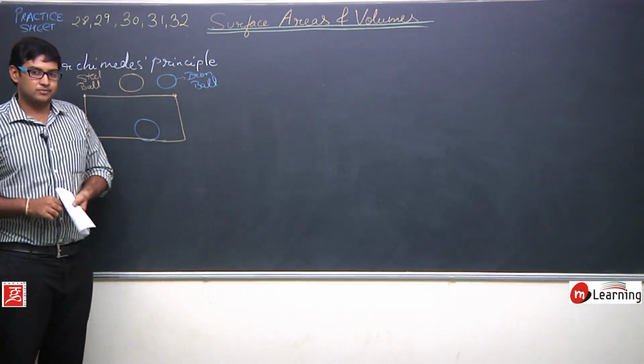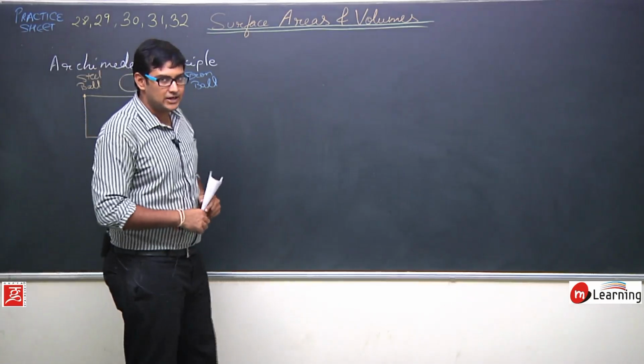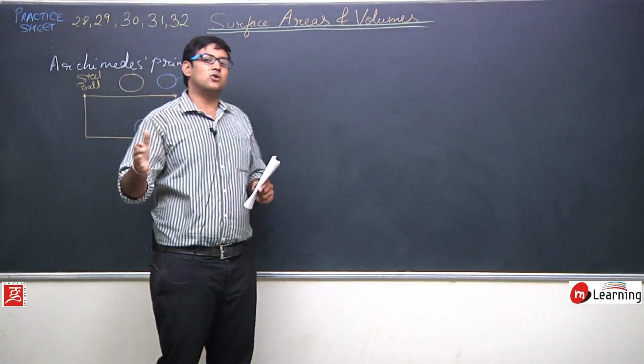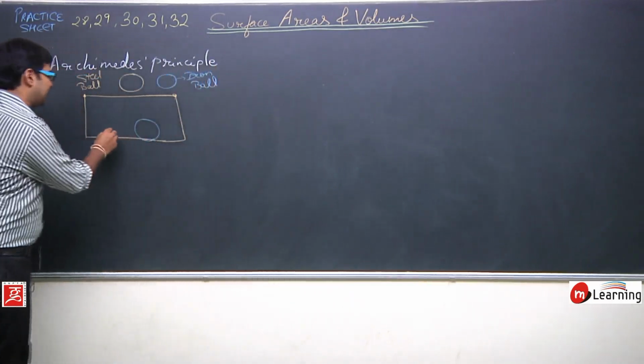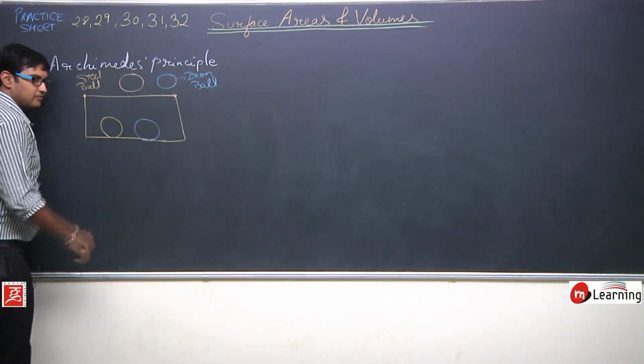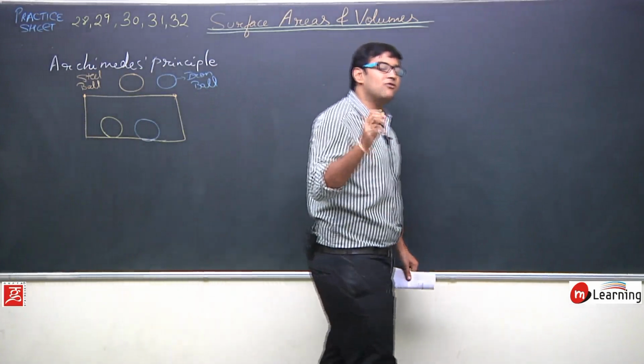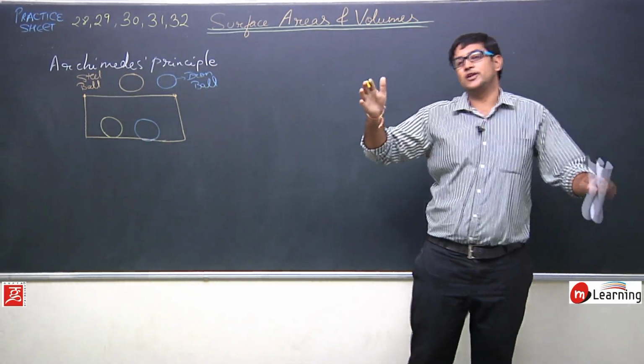Now what will happen? Again, this steel ball will sink inside this bucket, and it will stay at the bottom of this bucket like this. In this case also, some of the water will flow out of the bucket.